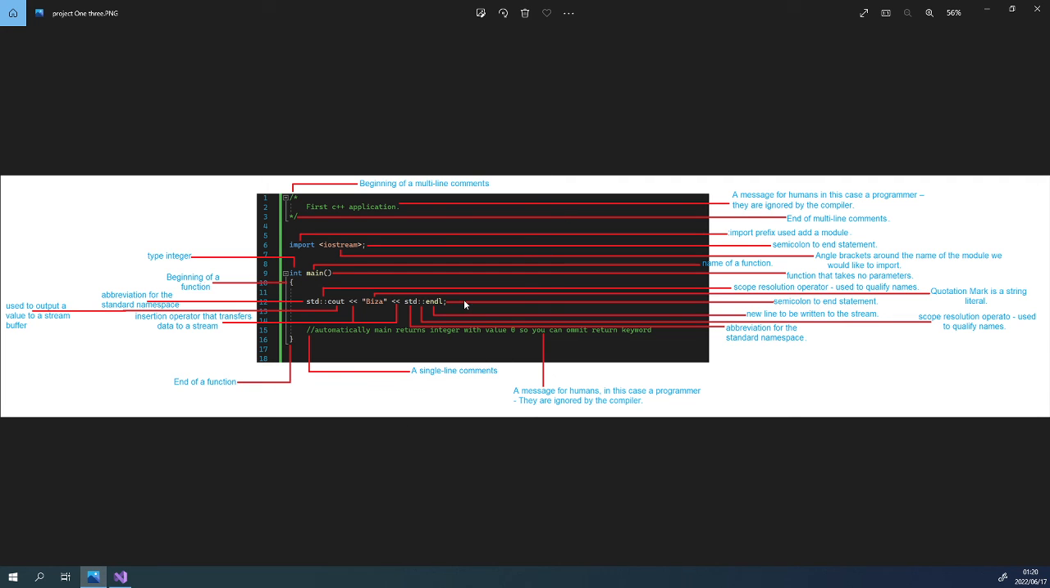So this is the explanation of everything that we have just discussed. It is a simple application. We have from line 1 till line 3 a multi-line comment, which is just a message for human readability. We will continue with more examples, and we're targeting C++20. Please be advised that I'm still learning C++20, meaning that I'm still a beginner.